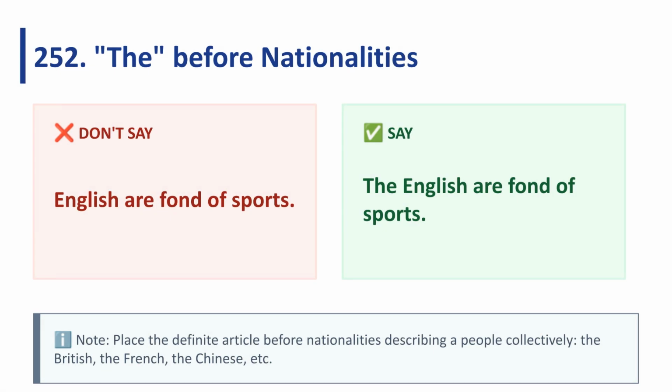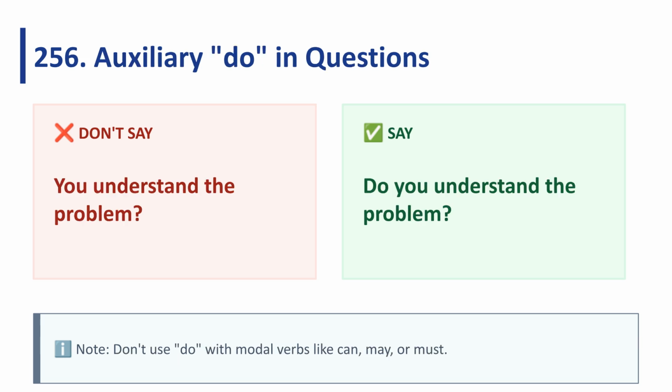Place the definite article the before nationalities when referring to the people collectively. Use, the English are fond of sports. In simple present tense questions, include the auxiliary verb do. Say, do you understand the problem?